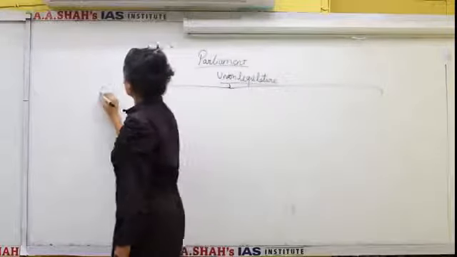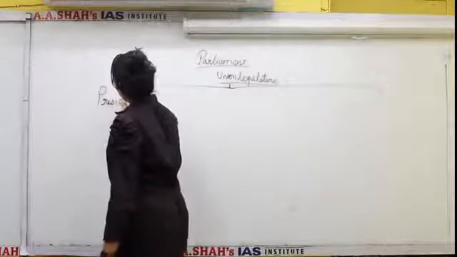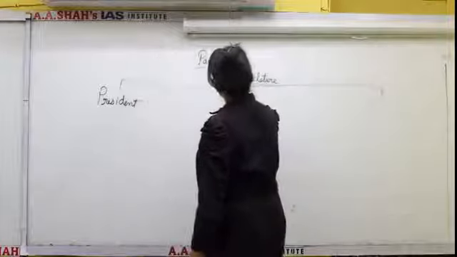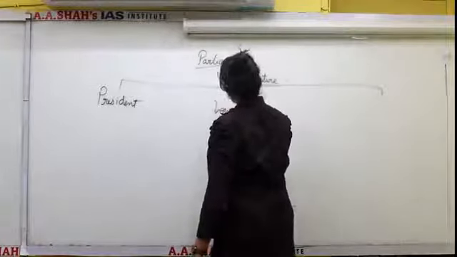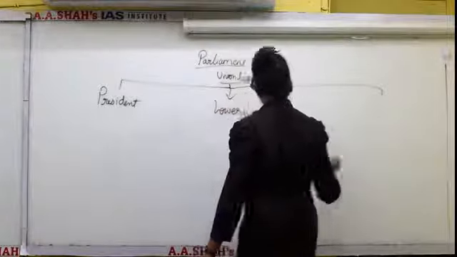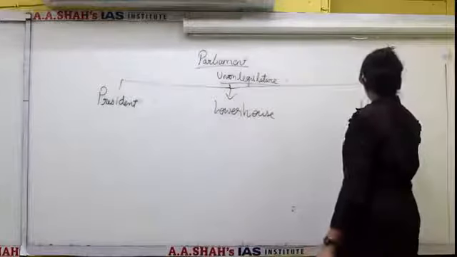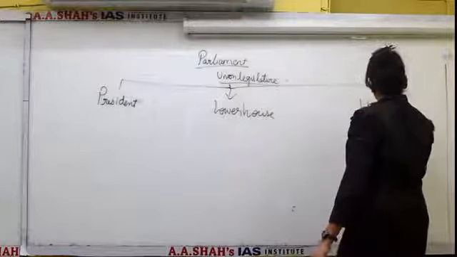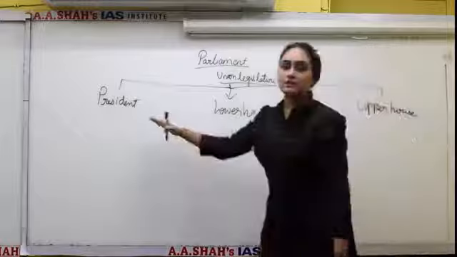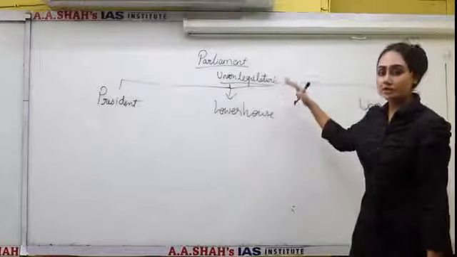The first one is the President. Second is the Lower House, and the third one is the Upper House. So these 3 constituents make up the Parliament.